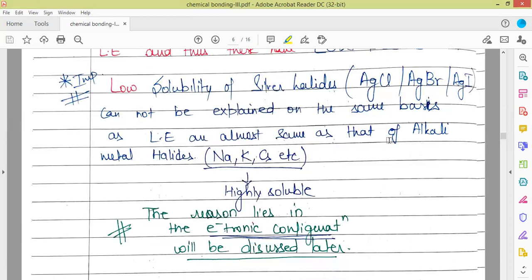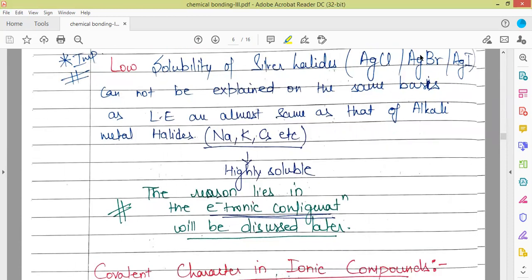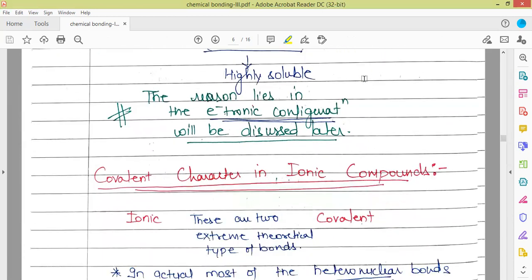The reason for the low solubility of silver halides is something else that we'll be discussing after discussing one more topic, which will give us the understanding for this explanation. Then we'll discuss the reason for the low solubility of silver halides. So the next topic we are going to discuss here is the covalent character in ionic solids.